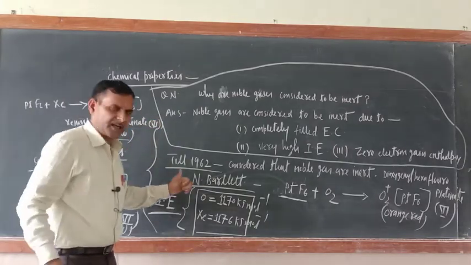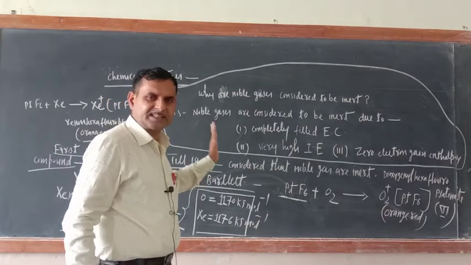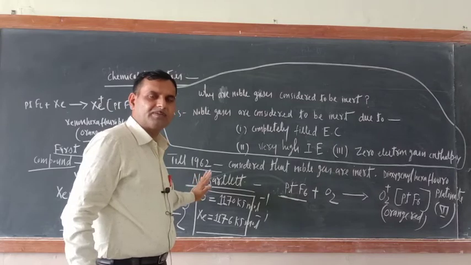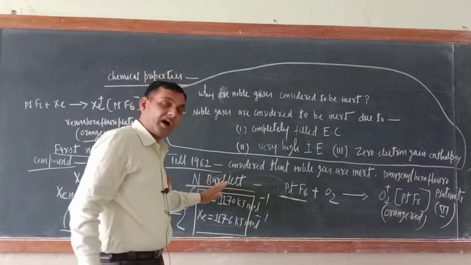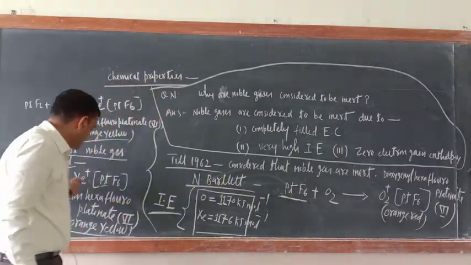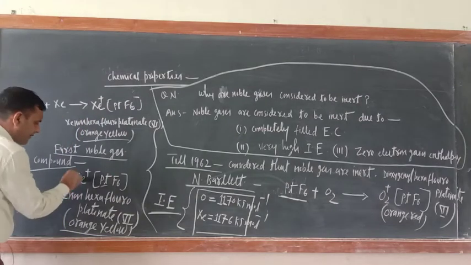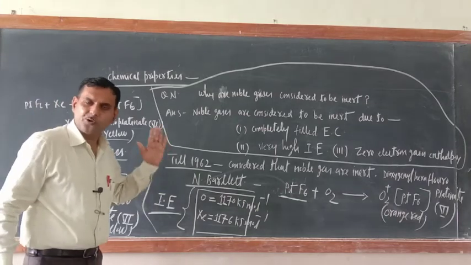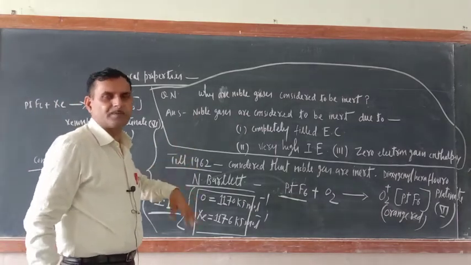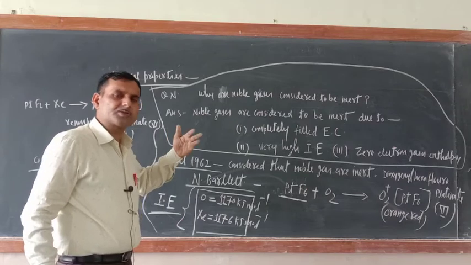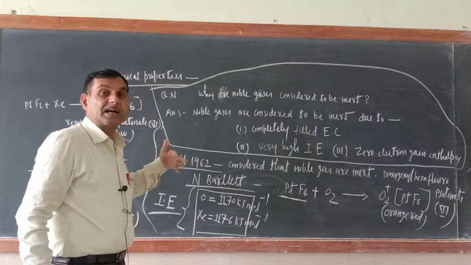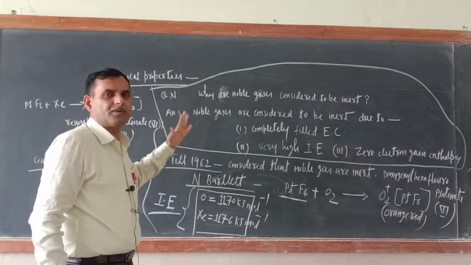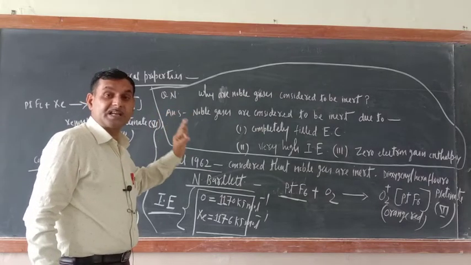Till 1962 it was considered that they are inert, but after the experiment of Neil Bartlett and the synthesis of this compound Xe+ PtF6-, it was realized that noble gases can also form compounds. Many experiments were conducted, and many compounds of noble gases were formed, especially of xenon.